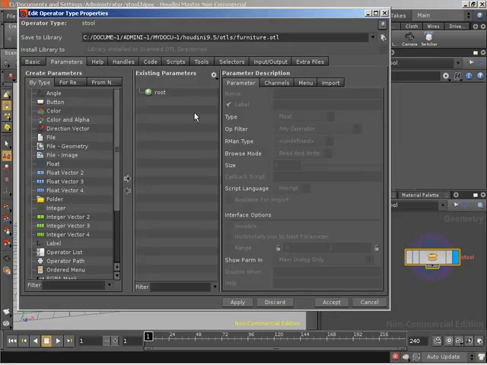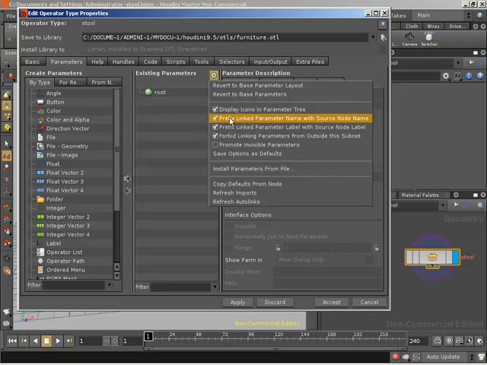But we do now have the ability to grab the parameters from our null and promote those up onto our asset. There's a number of ways to do that. We actually discuss a couple of those ways in a How Do I video. I'm just going to use this dialog to add them now. So I'm going to click on the cog icon next to existing parameters and uncheck the 2 prefix checkboxes. The first is prefix link to parameter name with source node name, and the second is prefix link parameter label with source node label. What these do when they're turned on is take the node that our parameters come from, which we've named null1, and put that as a prefix to both our parameter's name and our parameter's label.